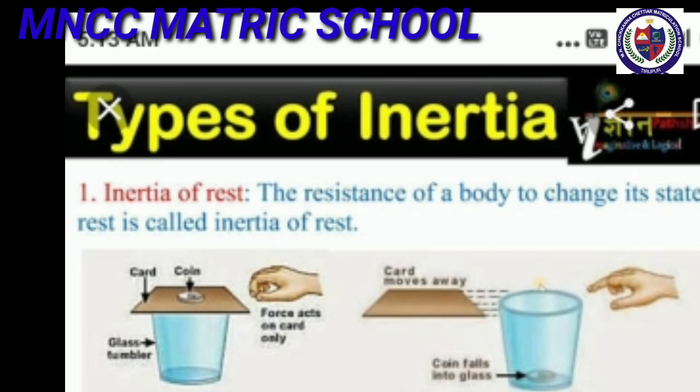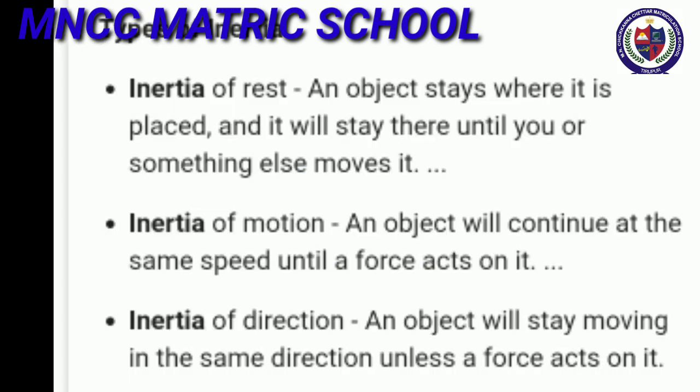Next, let us see about the types of inertia. There are 3 types of inertia. First one, inertia of rest. Next, inertia of motion. And third one is inertia of direction. The resistance of a body to change its state of rest is called inertia of rest. The resistance of a body to change its state of motion is called inertia of motion. And the last one, the resistance of a body to change its direction of motion is called inertia of direction.